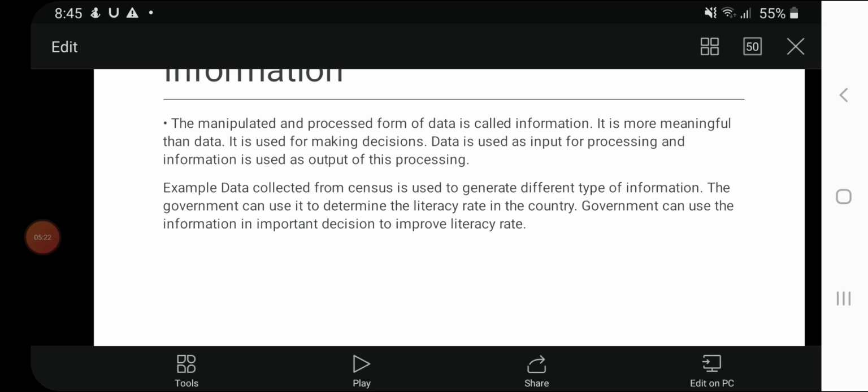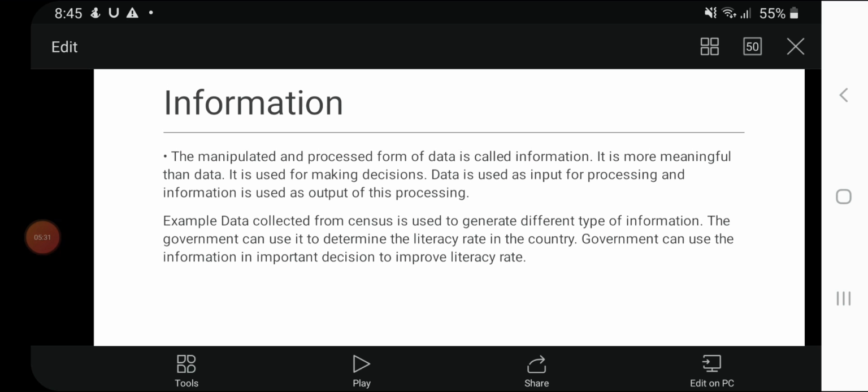Information is basically defined as processed data. Information is an organized and processed form of data. It is more meaningful than data and is used for making decisions. Data is used as input for processing, and information is the output of this processing. This information can be used again in some other processing and will then be considered as data in that processing.